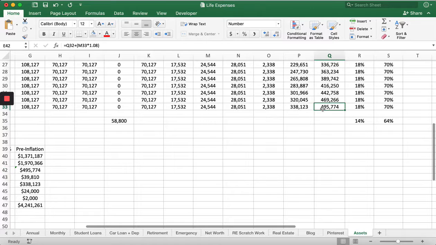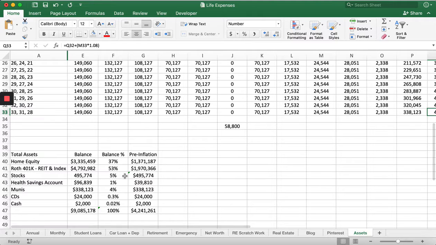And then we can see stocks. We just took that number here. That's stocks that we're just saving in. We have our health savings account where we probably used some of the money that we put in, but we did the maximum amount every year for your family and we took out some of it. Okay, it's at about 100 grand maybe. And then munis, we got that number from here, that munis balance. And then we see our CDs or certificates of deposit. We're just keeping our money there as an emergency fund.